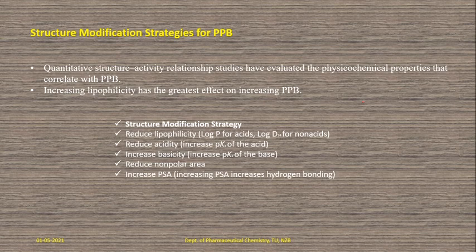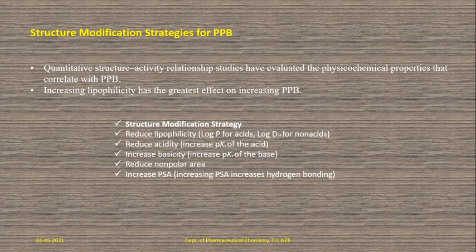Already previously we have completed these strategies in solution stability and in plasma stability. So I'll just tell you the outlines. Quantitative structure activity relationship studies, QSAR studies, have evaluated the physicochemical properties of drug molecules with plasma protein binding.